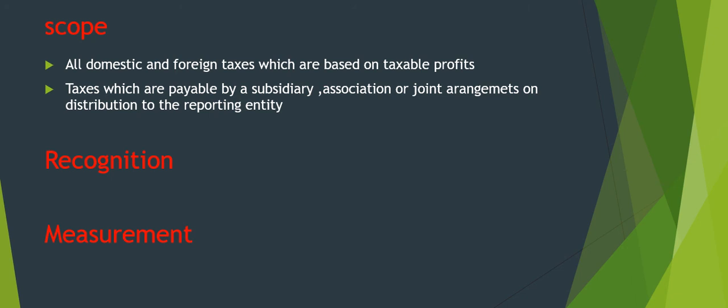Talking about measurement, current tax liabilities for the current and prior periods shall be measured at the amounts expected to be paid to the tax authority. And what about deferred tax assets and liabilities? They shall be measured at the tax rates that are expected to apply to the period when the asset is realized.